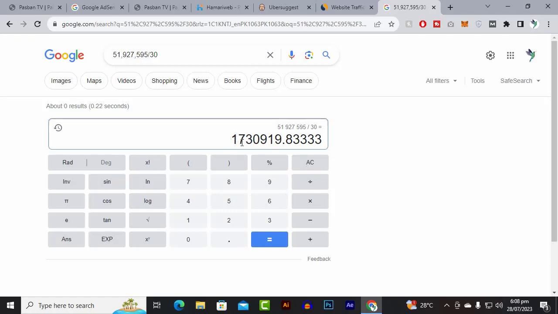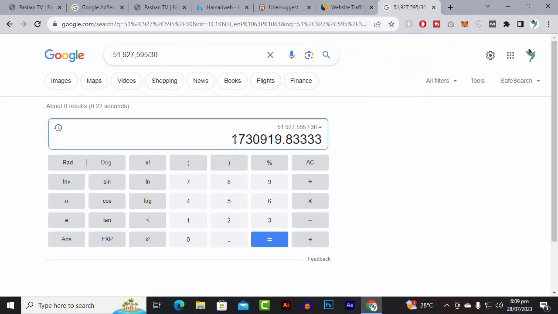You can say 1 million and 7 lakh something. Okay, so this much traffic this website has.